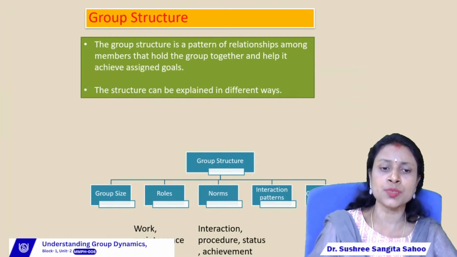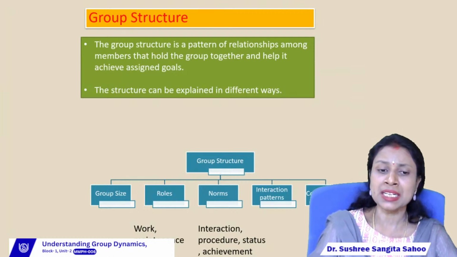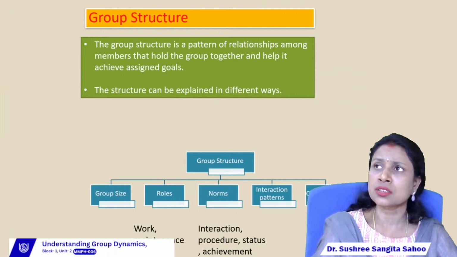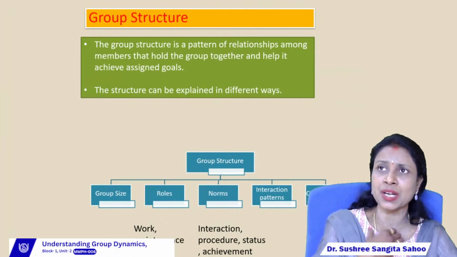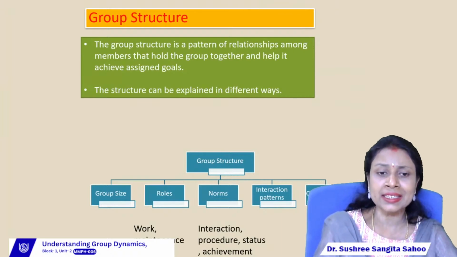Then roles means the roles and responsibilities of all the group members. It is related to the work, or to the job, or to the task. Then maintenance means the relation or the interaction or the relationship among all the levels of management, like top, middle as well as lower. It means how the people maintain their relationship within all the levels of management.